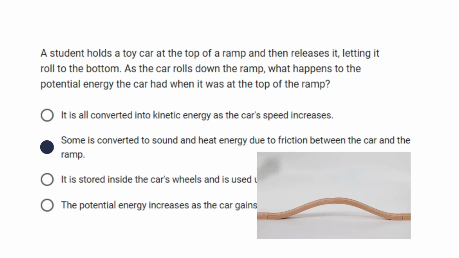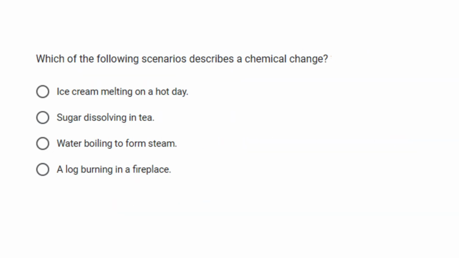Let's take a focus on physical science. As the car rolls down, some of the potential energy is indeed converted into kinetic energy, but not all. Some of the energy is also converted into heat and sound due to the friction between the car and the ramp. Now, moving on to the next question.